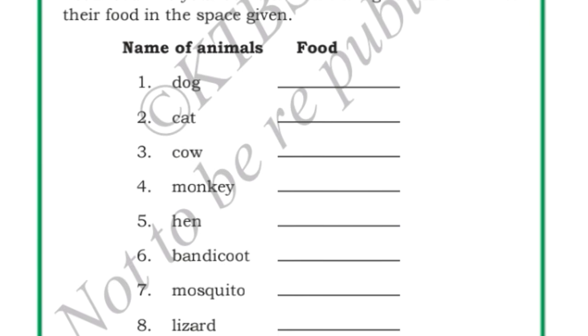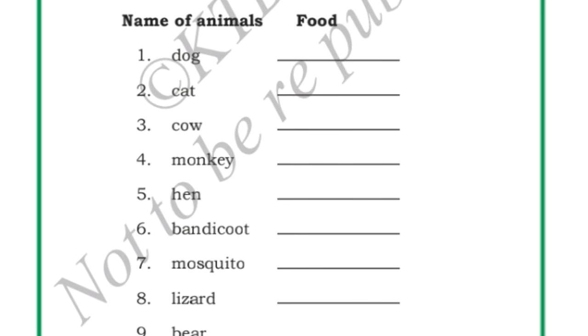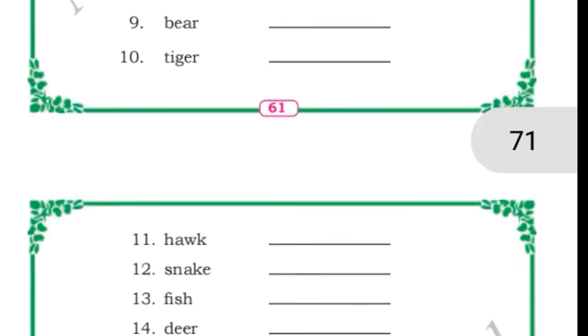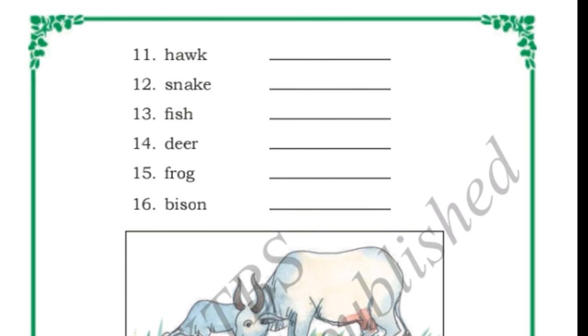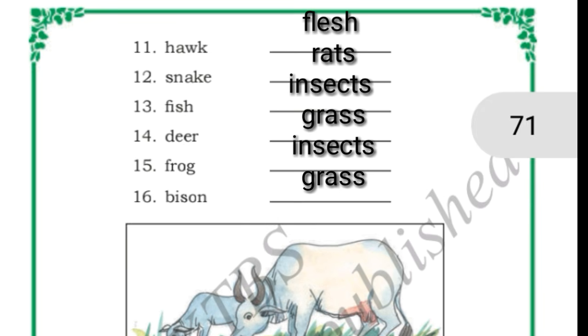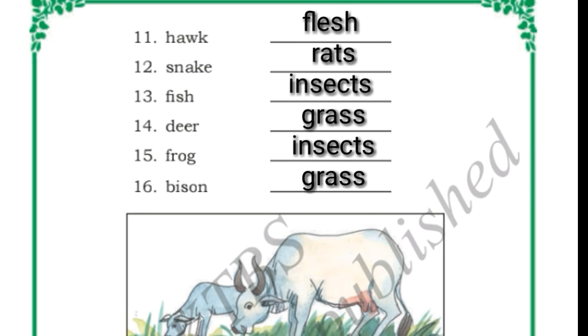Mosquito sucks the blood, right? Lizard eats insects. Bear eats fruits, vegetables and also meat. Tiger eats only meat. Next, hawk is a kind of eagle. It eats flesh. Snake eats other animals such as rats.